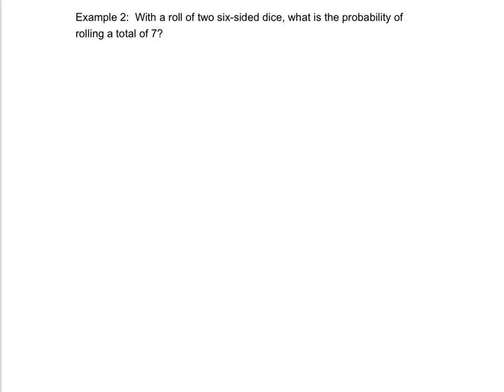Okay, let's do an example. So with a roll of 2 6-sided dice, what is the probability of rolling a total of 7? So a sum of 7. We need to define our event. That's the first thing. So our event, let's call it A, would be rolling a 7.